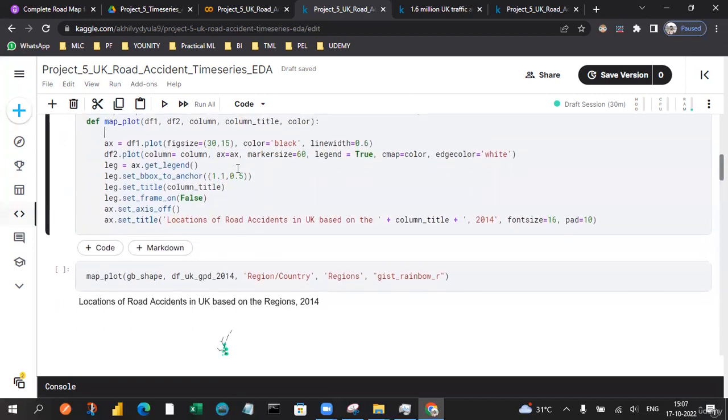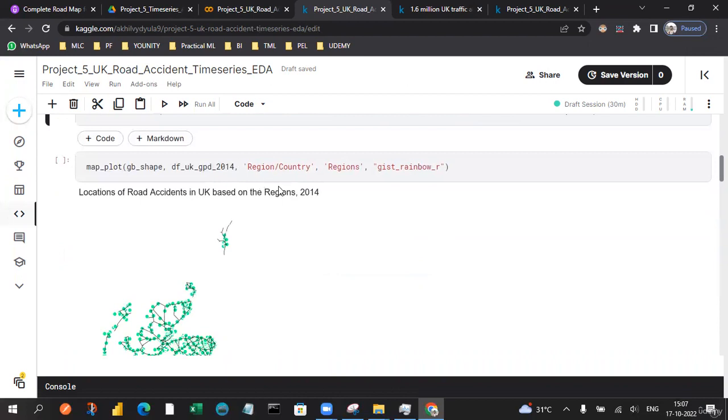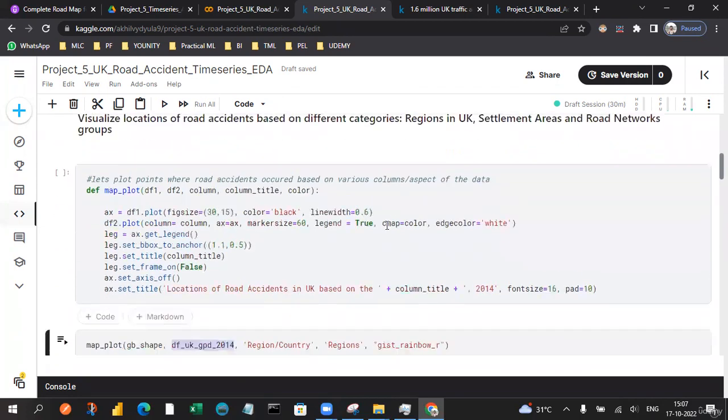If you want, go and check out the plot documentation so that you will be able to see all the information corresponding to this. So let's play around with the UK 2014 accident data sets along with the geometric shape, data frame, and the region and also the country, according to the regions we require.